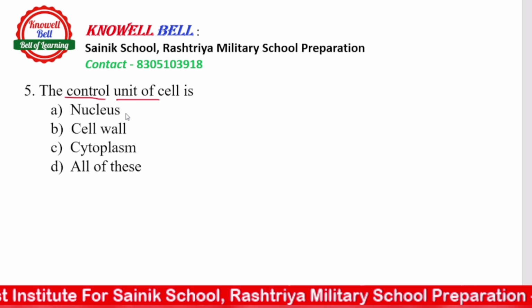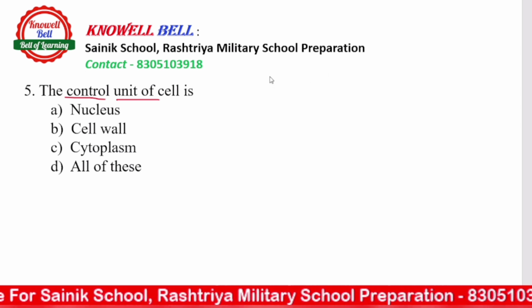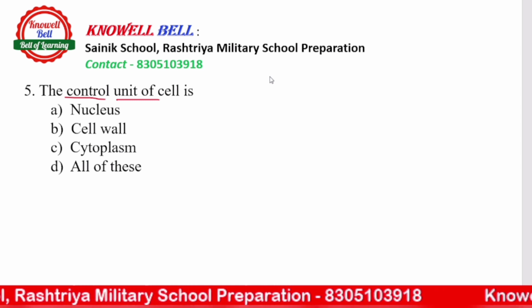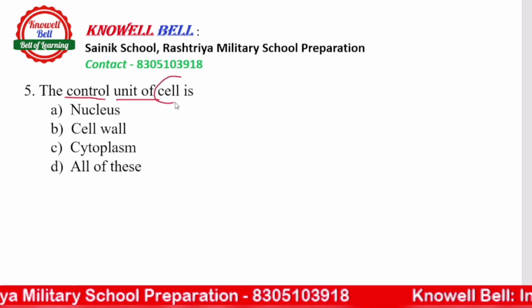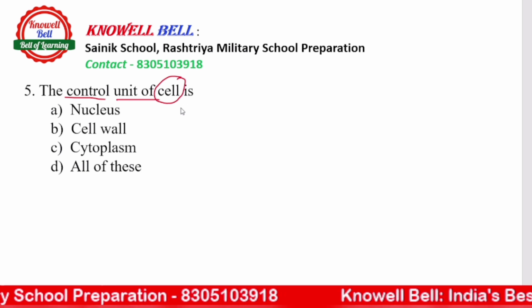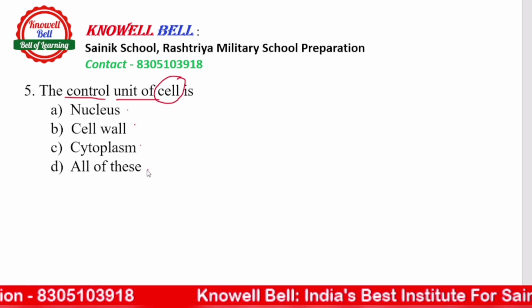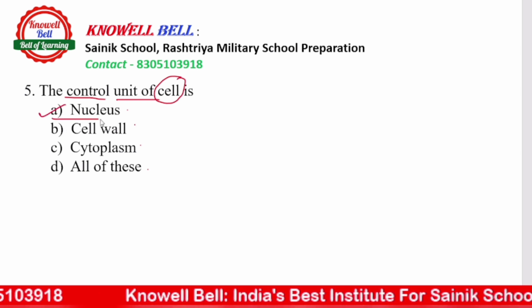Like there is a big huge building. उस big huge building में there's a control center. The control center is controlling all the functioning of the building, right? Similarly, the cell is like a building. And cell की जितनी activities हैं, who will control it? ये question हमसे कह रहा है. Nucleus, cell wall, cytoplasm, and all of these. So the right answer is nucleus.